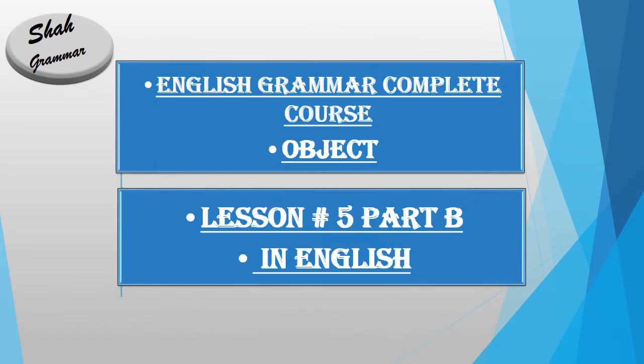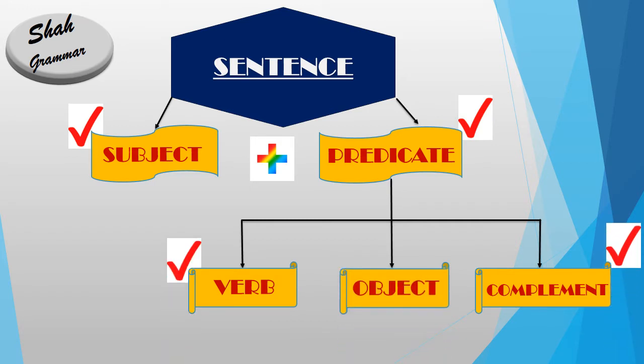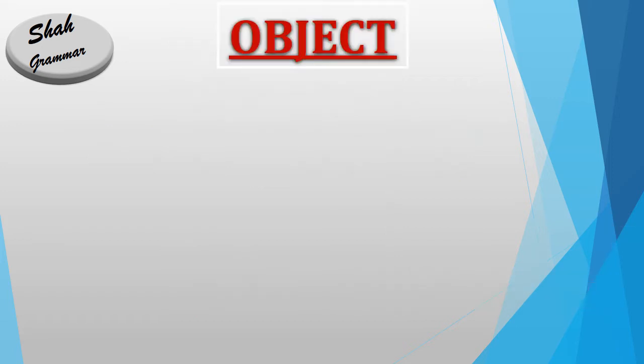Today in English Grammar Complete course our topic is object. Guys, to make a sentence we have learned subject, predicate, complement, verb, and today our topic is object. And after learning object we will be able to make sentences. First we will discuss what an object is.